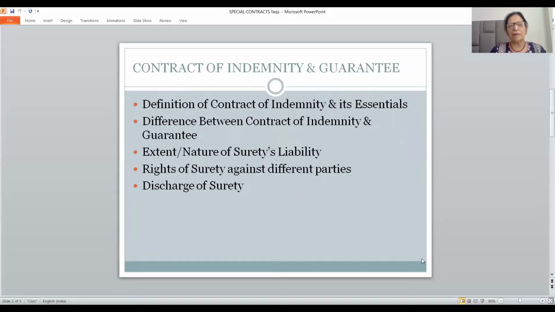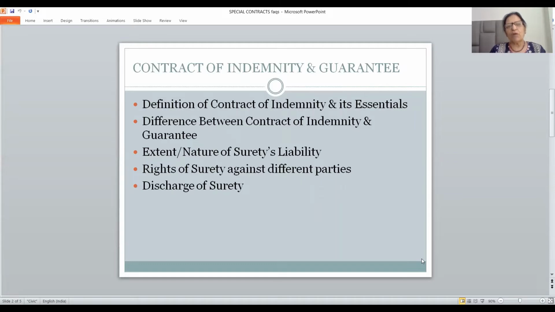Second question is the difference between contract of indemnity and guarantee. Indemnity has been defined under section 124 and contract of guarantee has been defined under section 126. You all know, friends, in contract of indemnity, one person indemnifies another to make good the loss. We have two parties: the indemnifier, the person who makes good the loss, and the indemnified or indemnity holder, whose loss is made good. And in case of guarantee, guarantee is a contract where one person promises to discharge the liability of another person in case of his default.